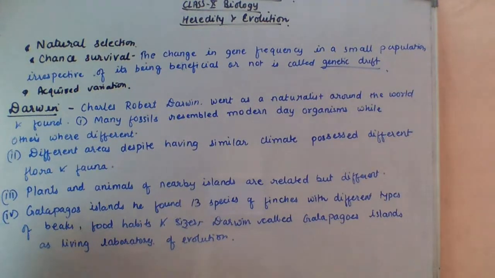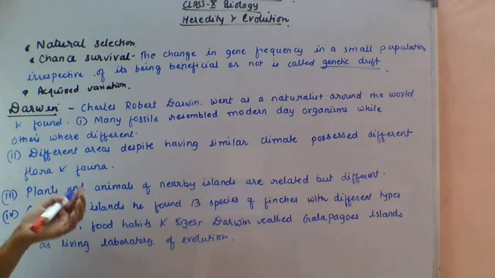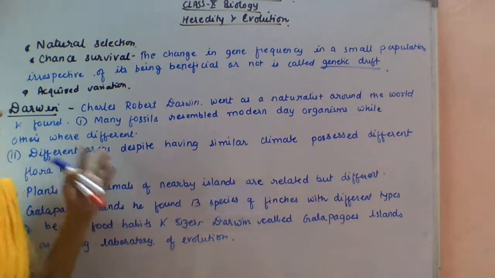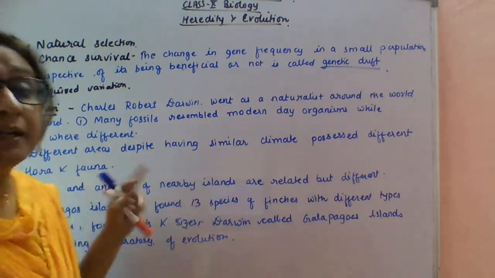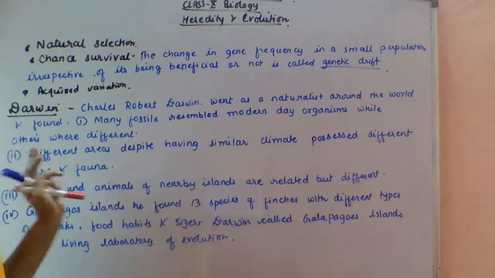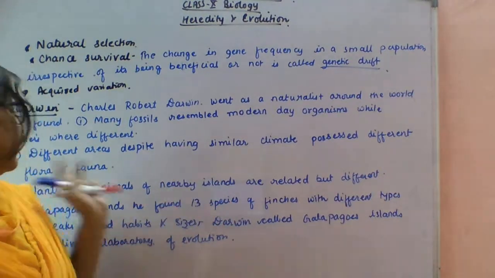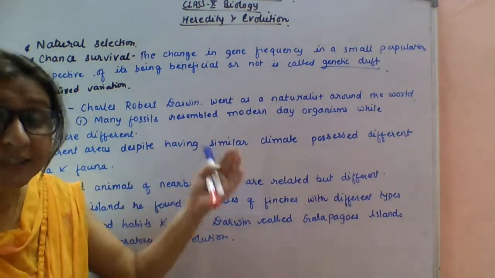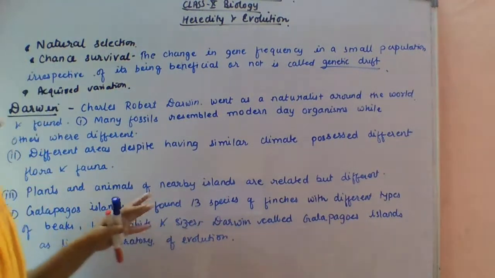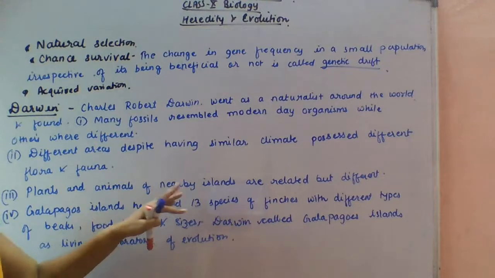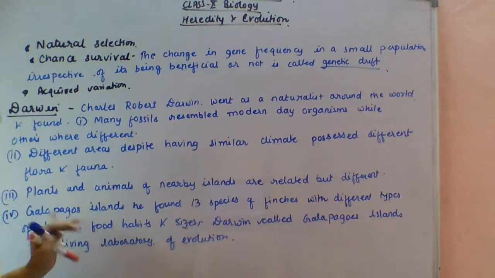He visited South America and many islands off its coast, and there Darwin found many fossils that resembled modern-day organisms, while others were different. Second, different areas, despite having similar climates, possess different flora and fauna. These are the important points that he observed during his studies. Next, plants and animals of nearby islands are related, but they are different.